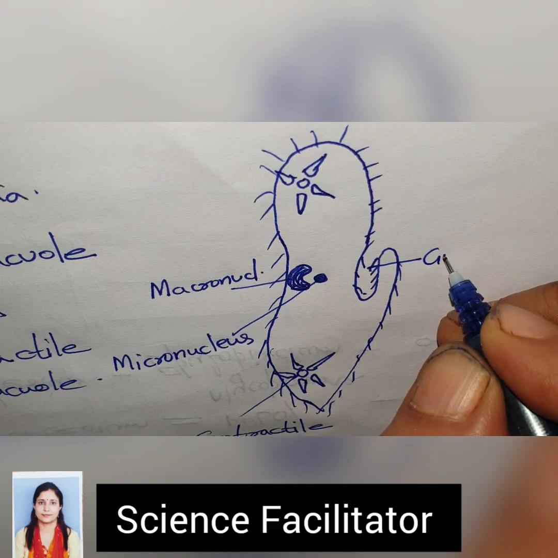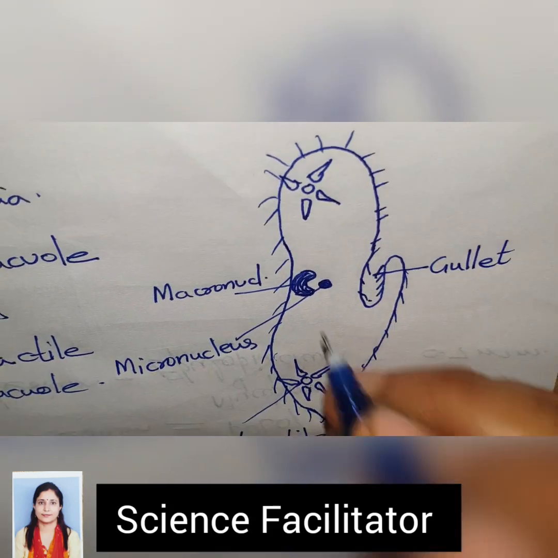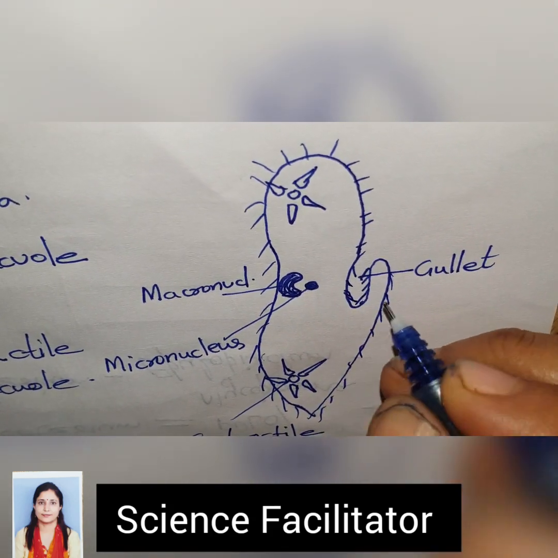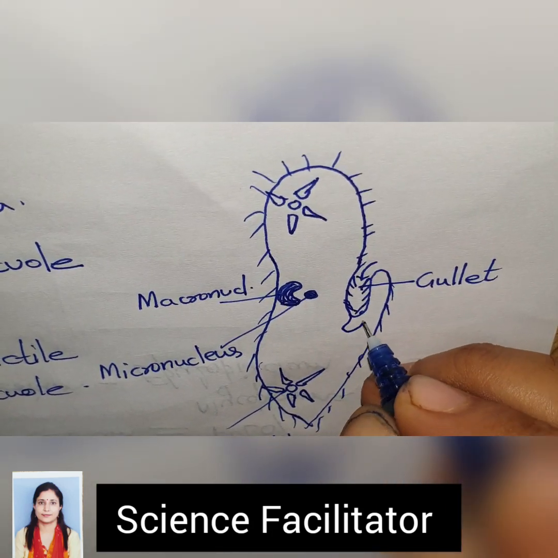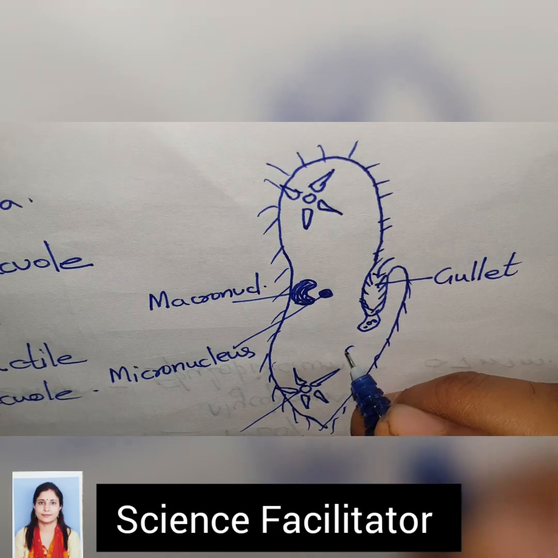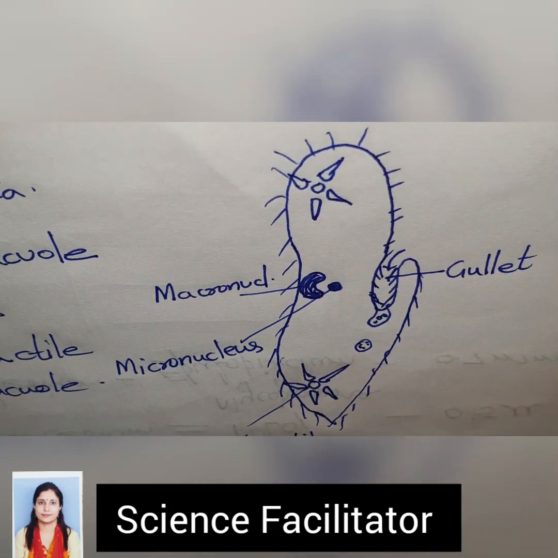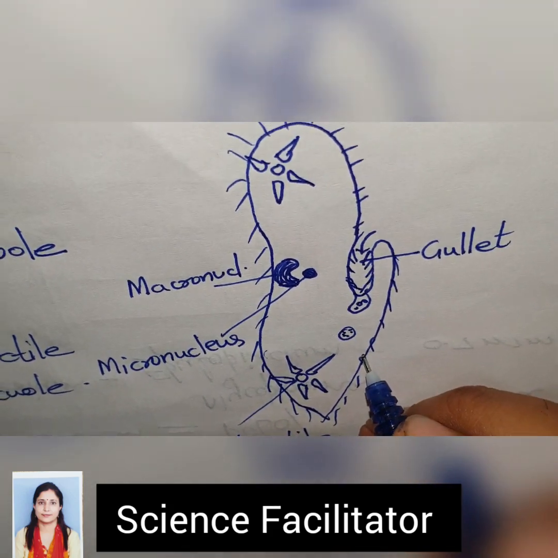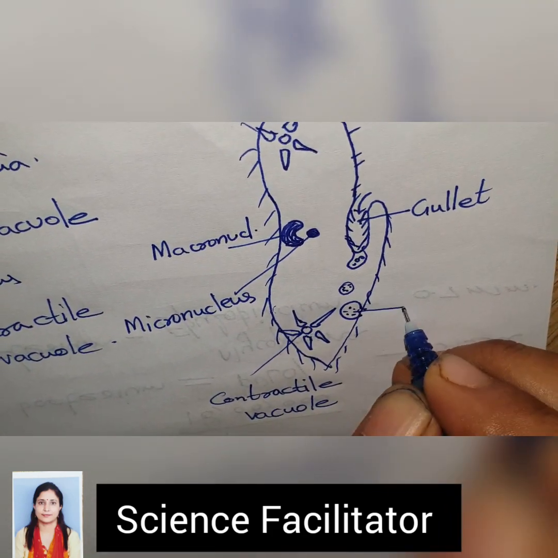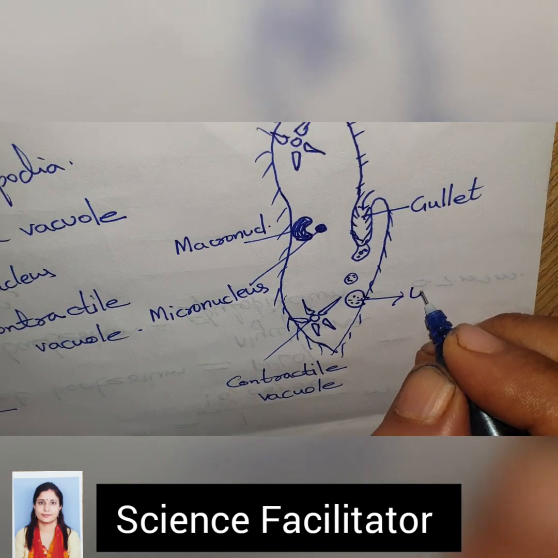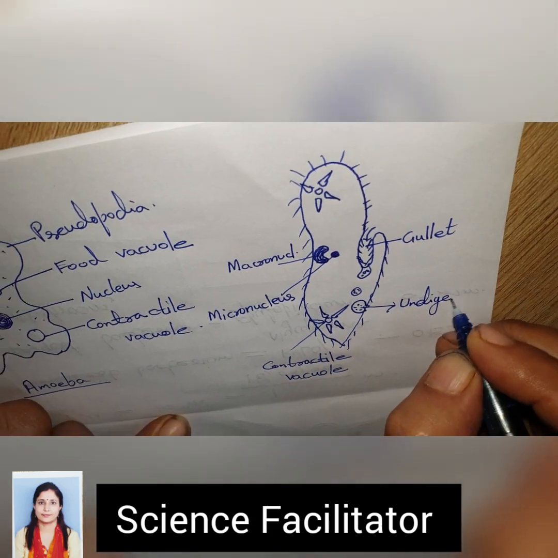This is known as a gullet. Here, downwardly projecting cilia push the food inside, and food vacuoles are formed. The food comes into the food vacuole and is digested with the help of enzymes, and undigested food passes out here. Undigested food is thrown out.